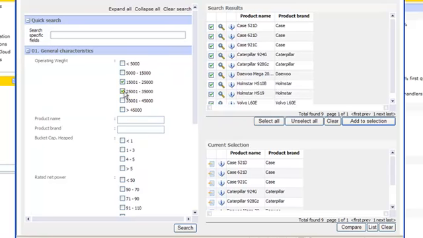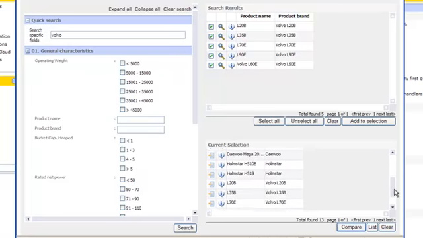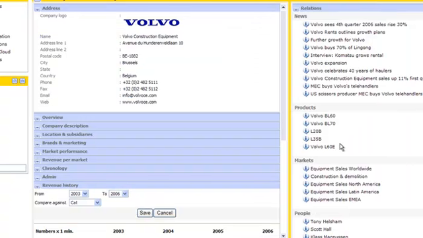We can put these in the shopping cart, or the current selection as it's called, and do another query in the system. This prospect is already a customer with Volvo, so we would like to make sure that all Volvo competing products are listed in the same comparison. So we do another search, but in this case for Volvo equipment. Add them to the current selection and make sure that the list is automatically deduplicated, which is an automatic task in Astragy. Click the Compare button and the comparison will pop up on screen.